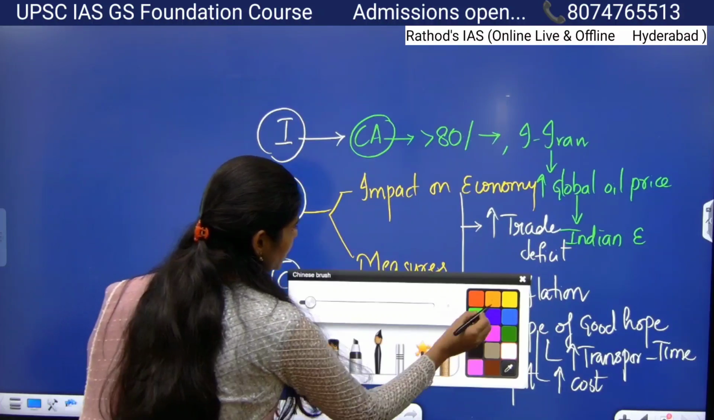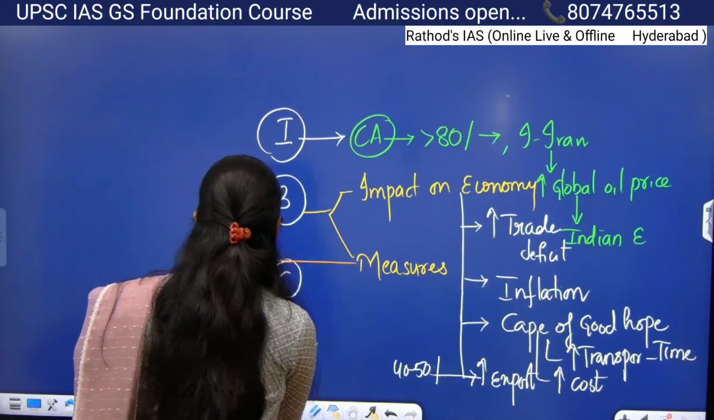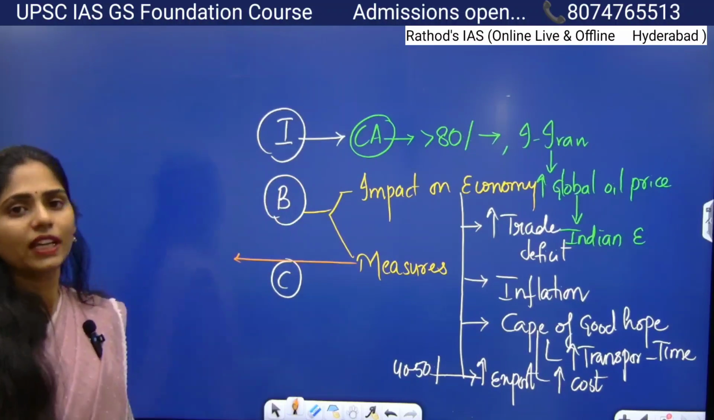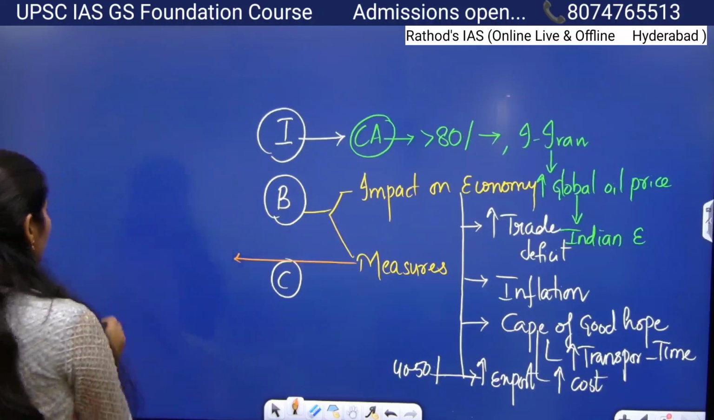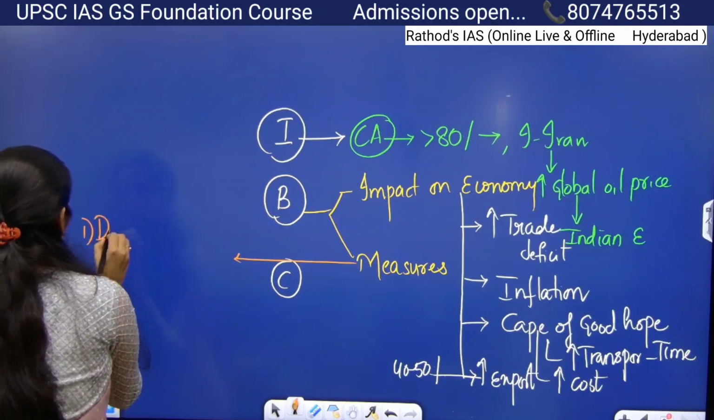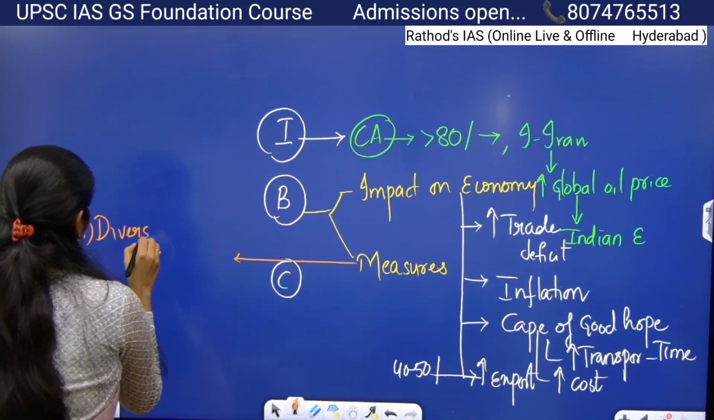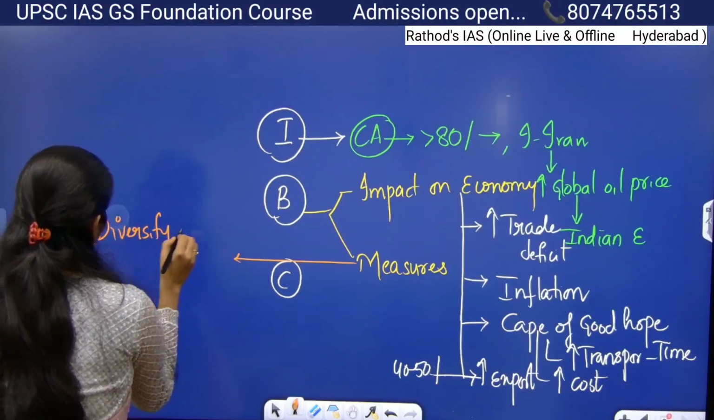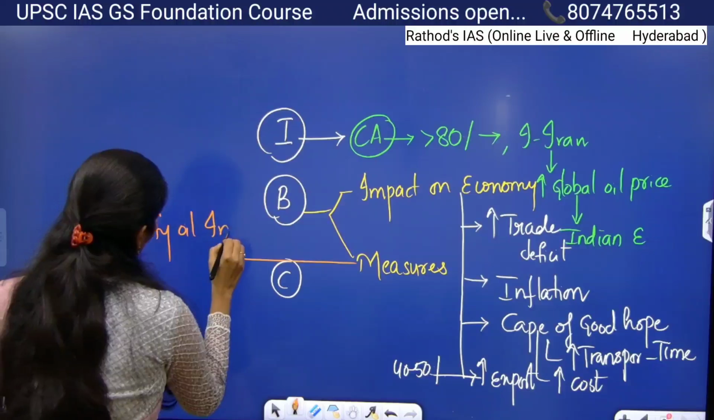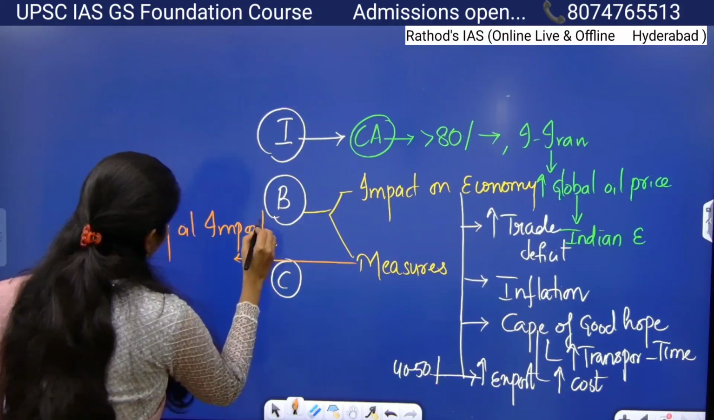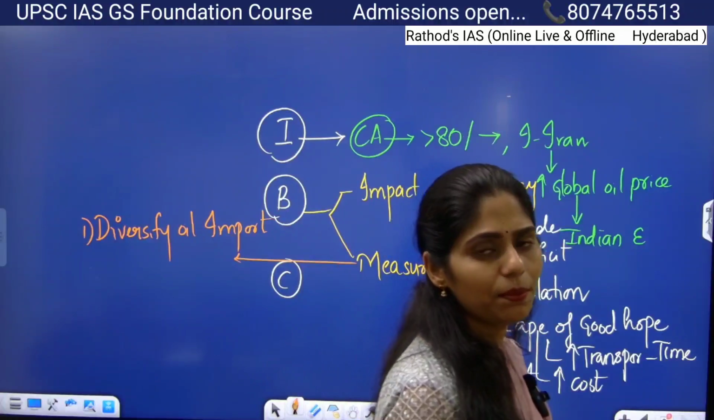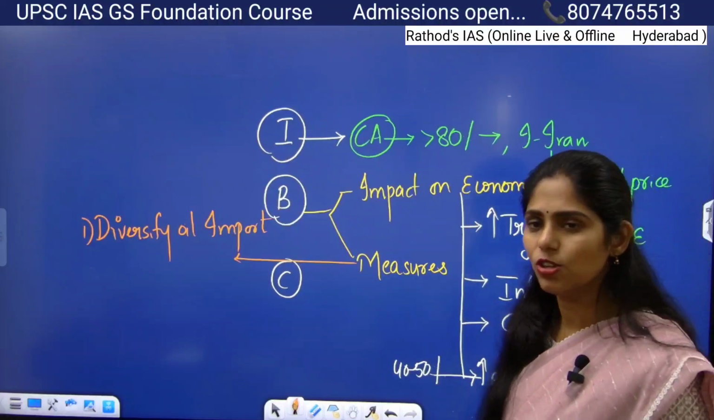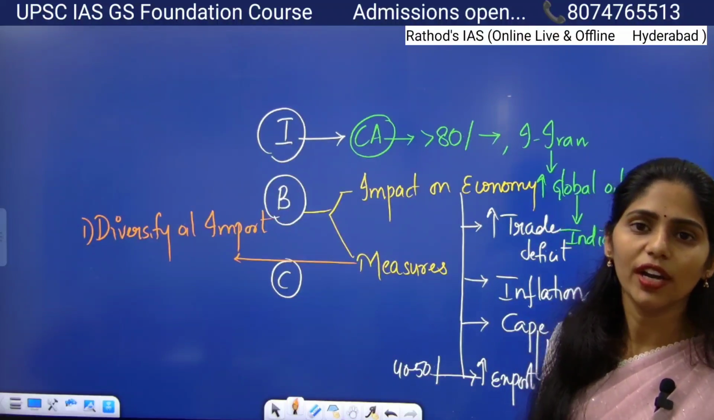And if you see measures, what kind of measures can we take? So we are getting most of our oil imports from West Asia. So what can we do here? We can diversify our oil imports. That means we should not depend only on these West Asian countries. We can even get oil from Russia. So we can approach Russia and the USA also. Like that we can diversify our oil imports.